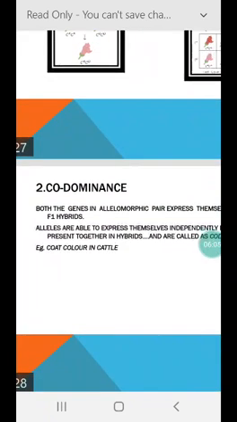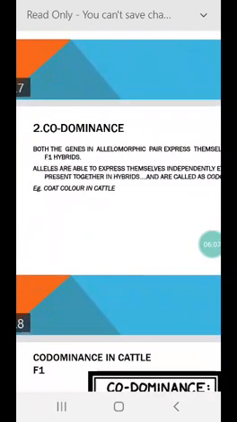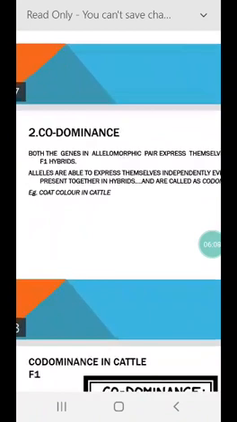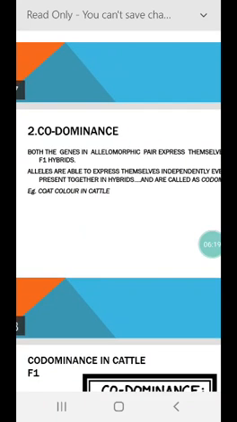Next is codominance. In case of codominance, both the genes in an allelomorphic pair express themselves equally in F1 hybrid. They express equally in F1 hybrids, and such alleles which are able to express themselves independently, even if present together in hybrids, are called codominant alleles.